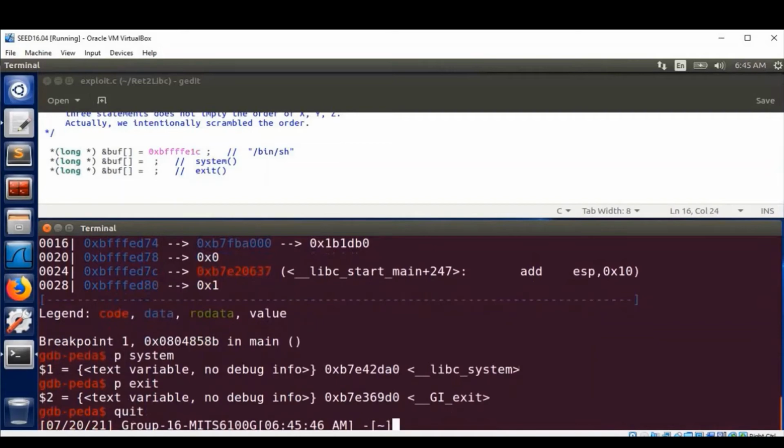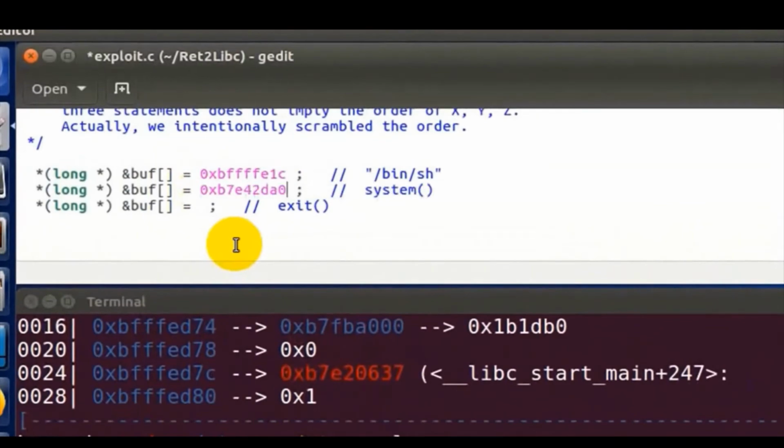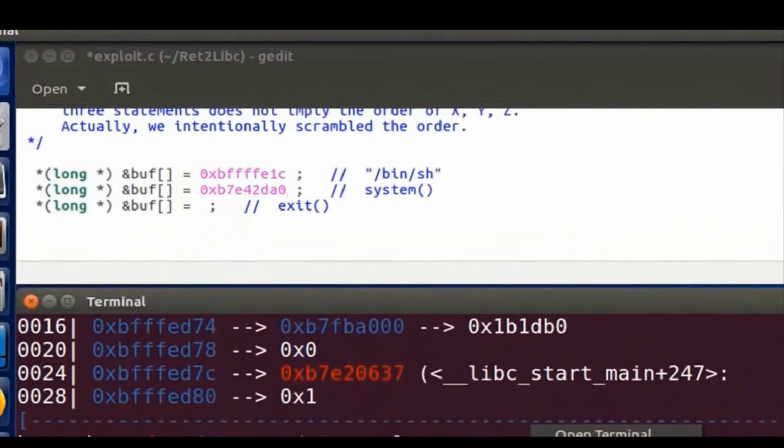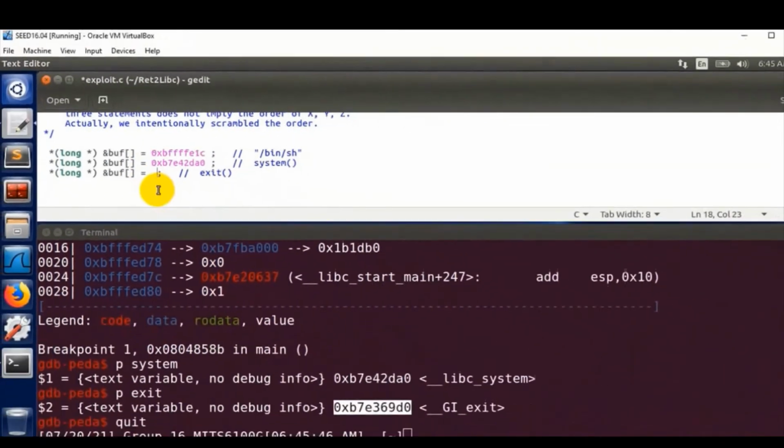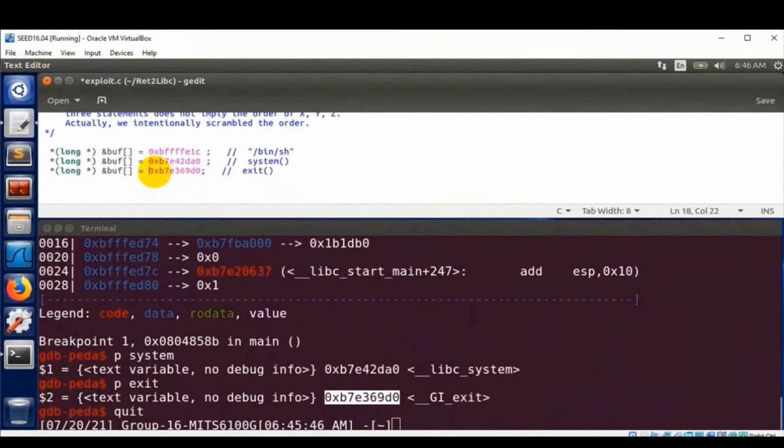We copy the address of system and place it in the appropriate location. Similarly, we copy the address of exit and place it in the appropriate location. So we are ready with our addresses.